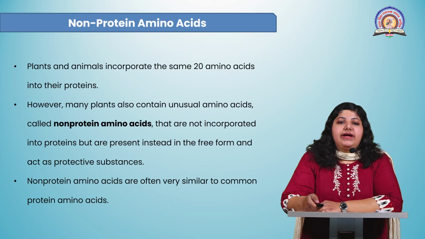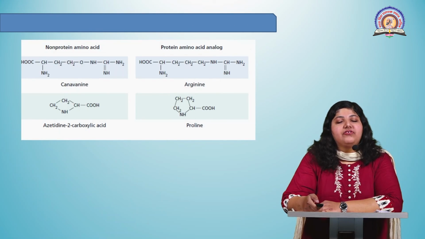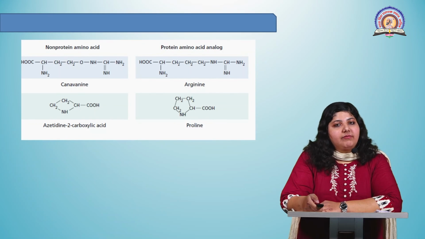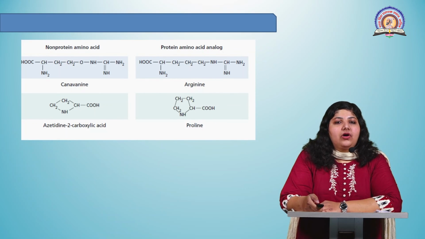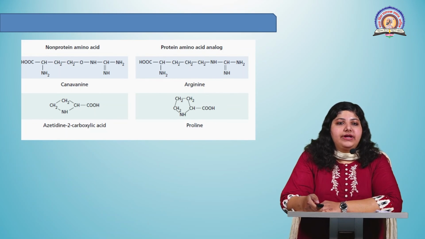The non-protein amino acids are very similar to common protein amino acids. You can see the structures here of standard amino acid and the analogous structure of non-protein amino acid. You can see how similar the non-protein amino acid structure is with that of the standard amino acid.